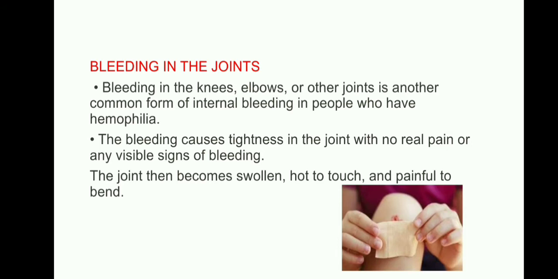The bleeding causes tightness in the joints with no real pain or any visible signs of bleeding. The joint then becomes swollen, hard to touch, and painful to bend. It is very painful whenever the joint is bent, and we will see swelling in the joints with bleeding.